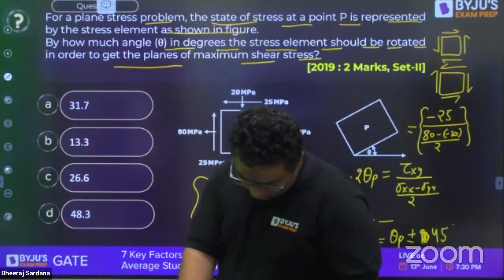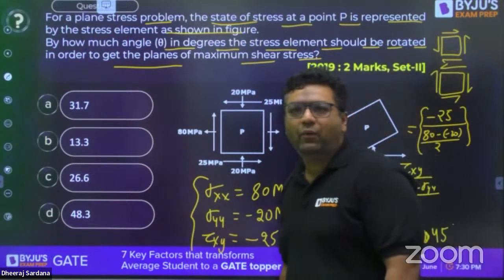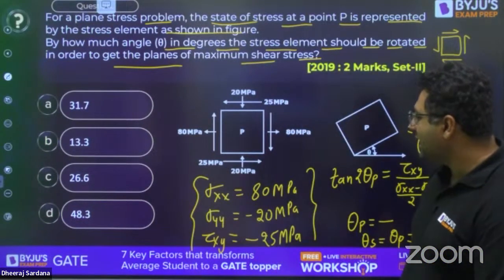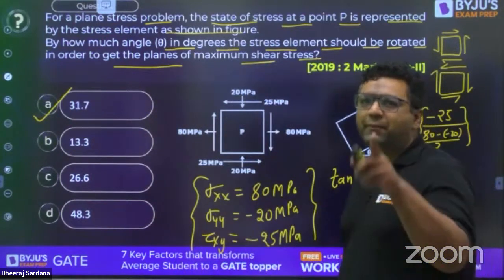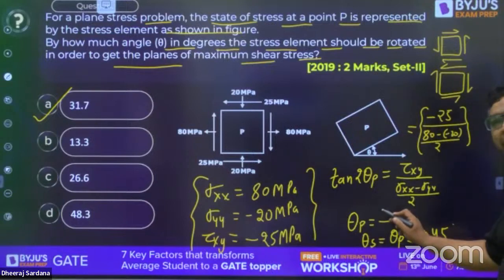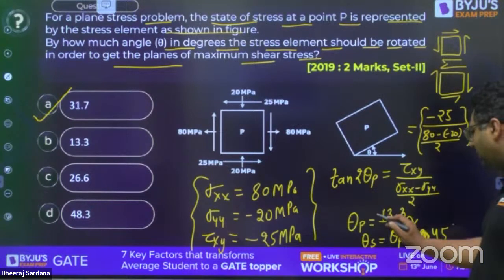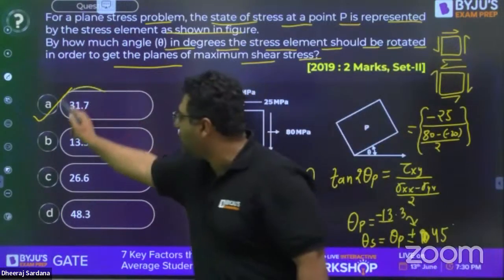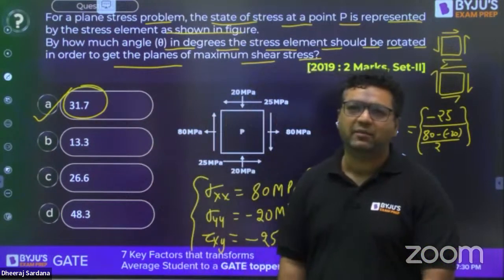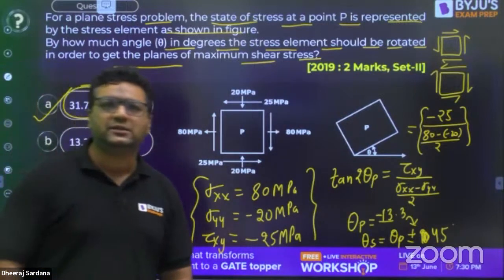When I have solved it for you, very good. Aspirant said the answer is A, and this is correct, because whatever answer Vaibhav is giving is for theta p. Here you will be getting 13.3, it is minus 13.3. Putting the value here, you will get the answer to be 31.7 degrees for the plane of maximum shear. Very good, Gargi, the answer is correct. Vaibhav, the answer is correct.